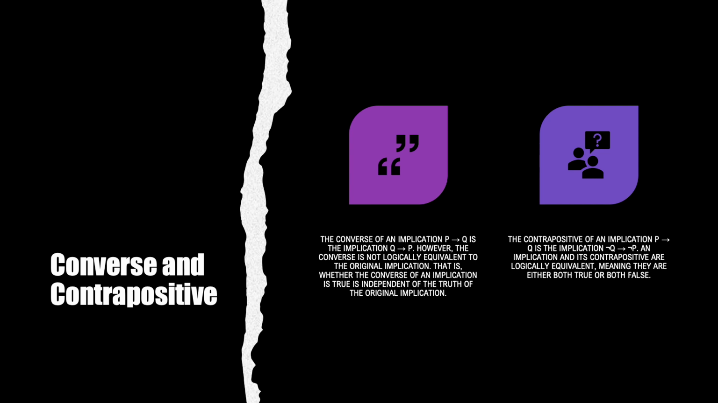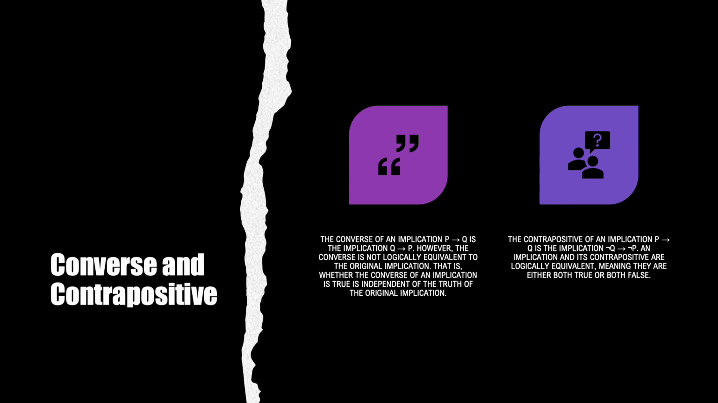It explores the relationship between the conclusion and hypothesis in the original implication. However, it is important to note that the converse is not logically equivalent to the original implication. This means that the truth or falsity of the converse does not necessarily indicate the truth or falsity of the original implication. They are distinct implications and may have different truth values depending on the specific conditions. Furthermore, in addition to the converse, we have another related implication known as the contrapositive. The contrapositive of an implication P implies Q is formed by negating both the hypothesis and the conclusion and switching them. This results in the implication negation of Q implies negation of P.